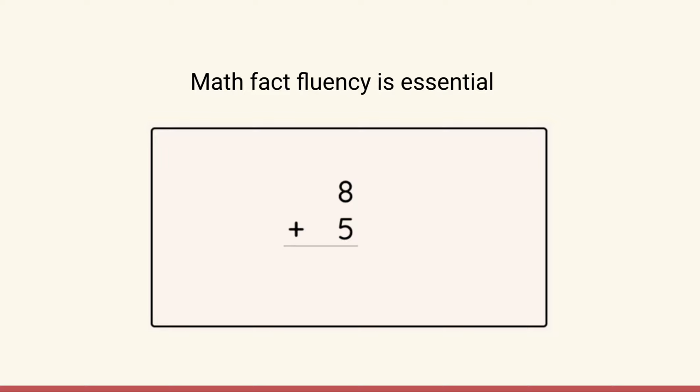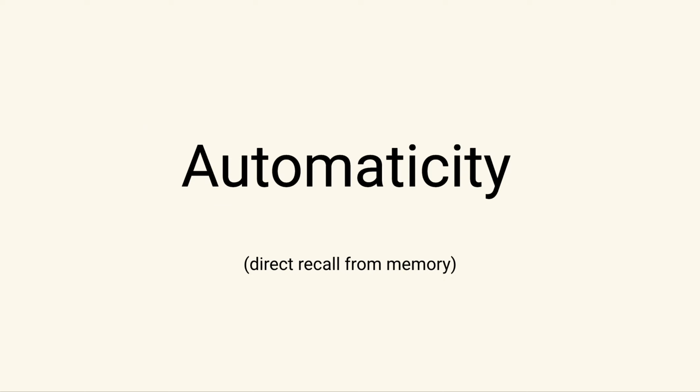Fact fluency involves both a conceptual understanding of how numbers work together and the ability to recall basic math facts directly from memory, which is known as automaticity. Automaticity means direct recall from memory with no counting strategies, songs, or other mnemonic devices.